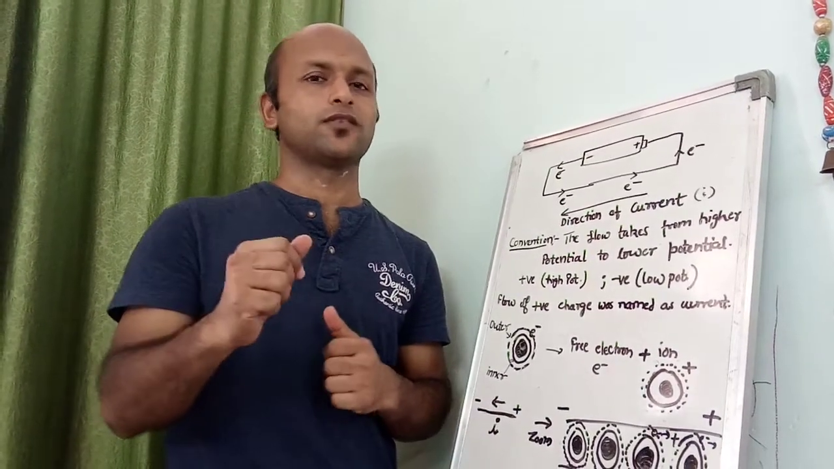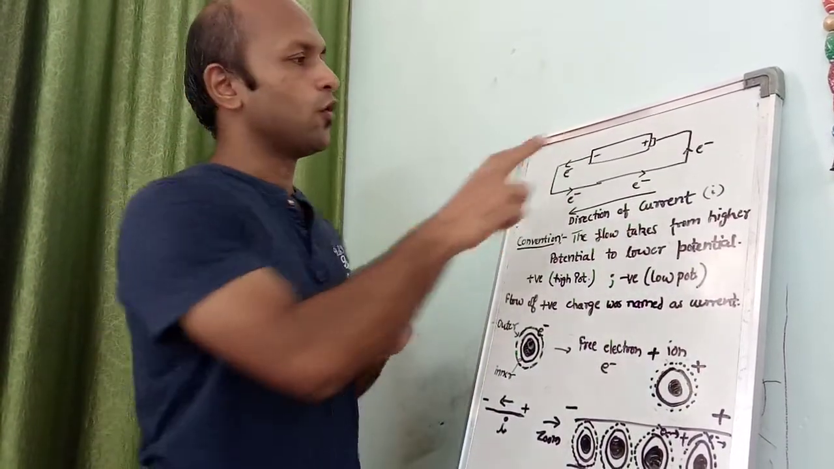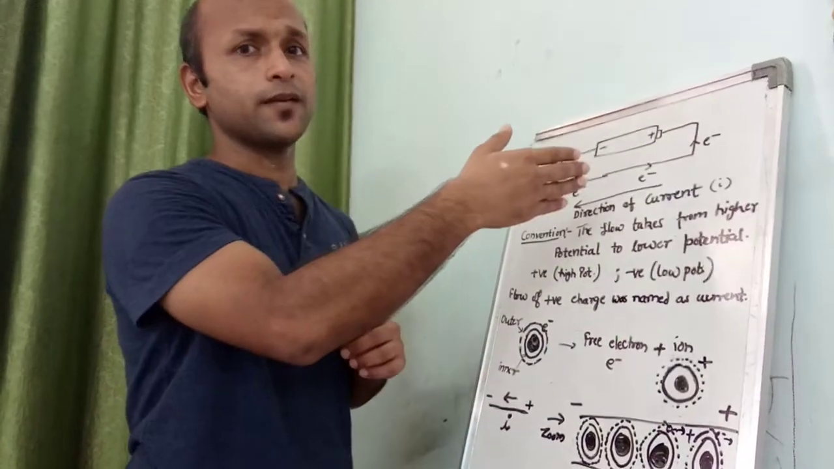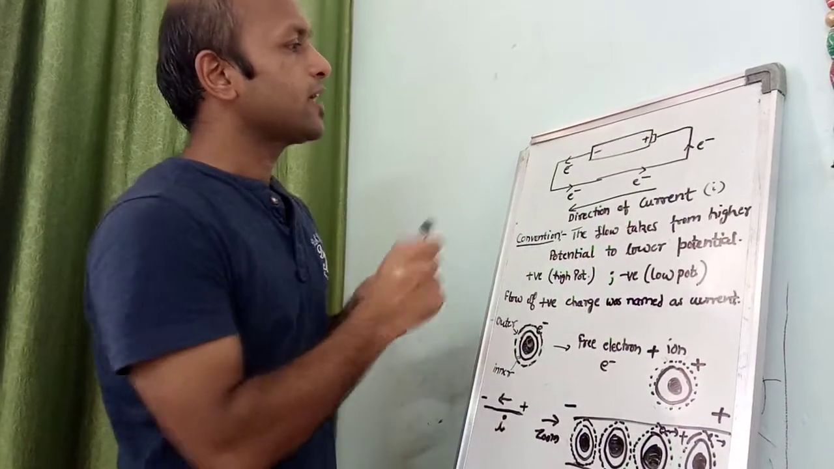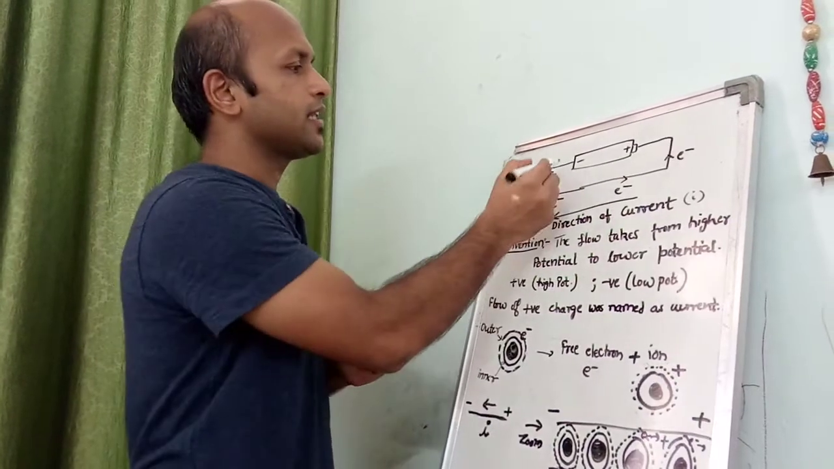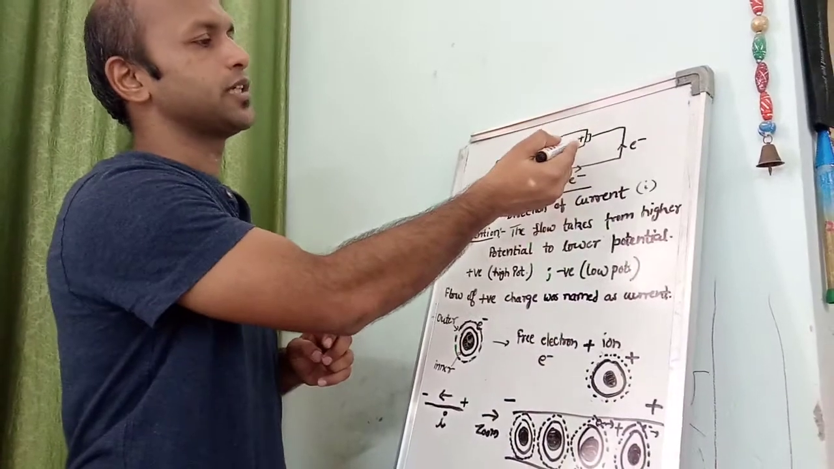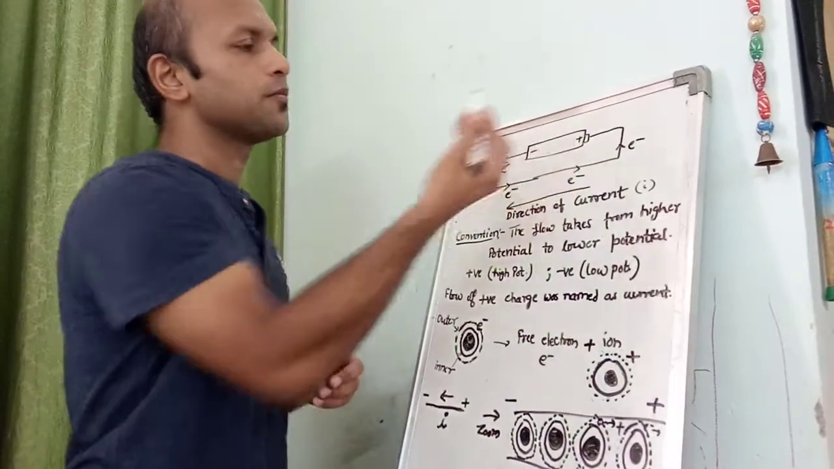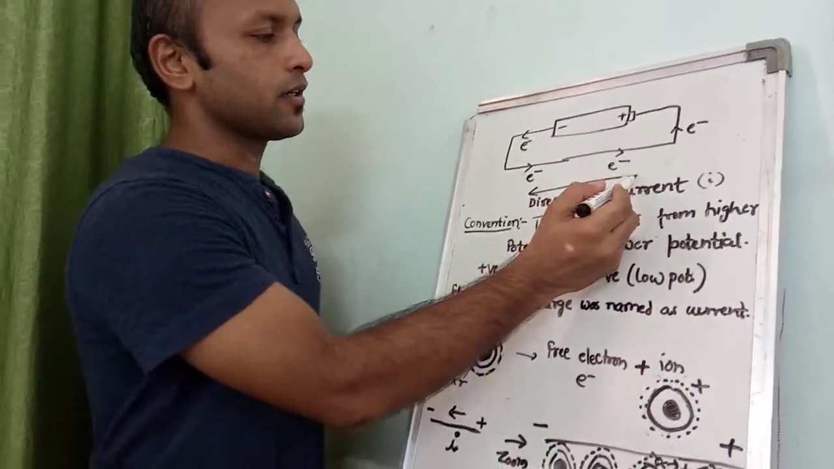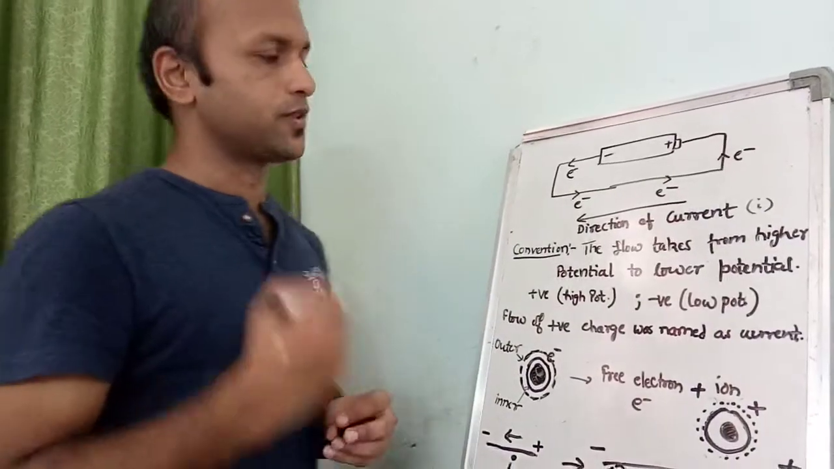So for your reference, I have made here the schematic diagram of a dry cell and a metallic wire, in which the metallic wire is attached with the negative terminal and the positive terminal, and the electrons flow from this negative side towards the positive side, since they get attracted towards the positive terminal. But the direction of current I is considered conventionally opposite to the direction of flow of electrons.